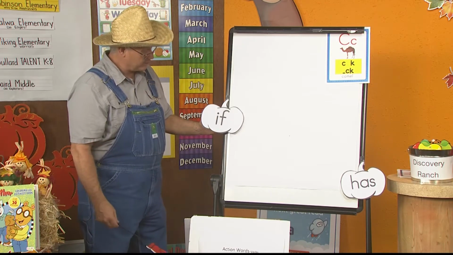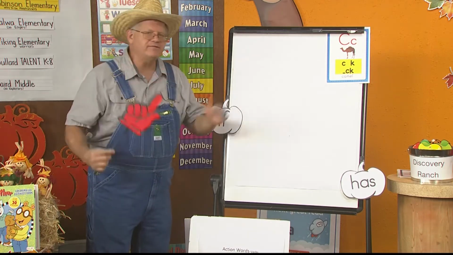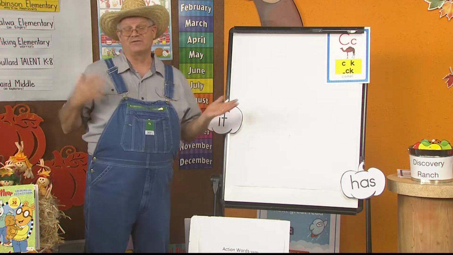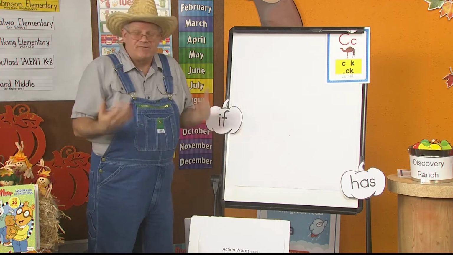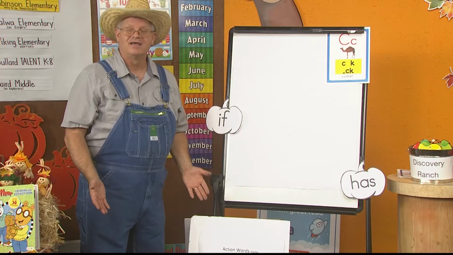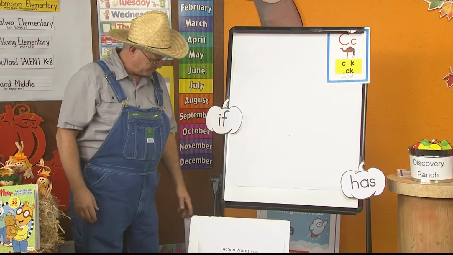I-F spells if. So if you put those in your brain and you leave them there, when you see them in a book, like maybe the book that we're reading today, I don't know if it's in there, but we might find it. If we don't, we'll find some other sight words that we've learned for sure. But if you have them in your brain, when you see them, you will be able to read them.